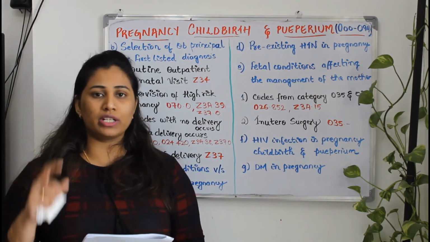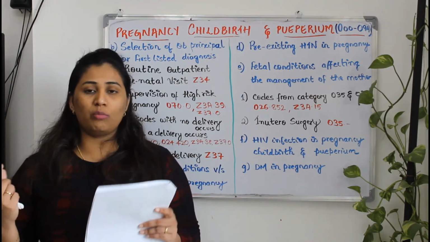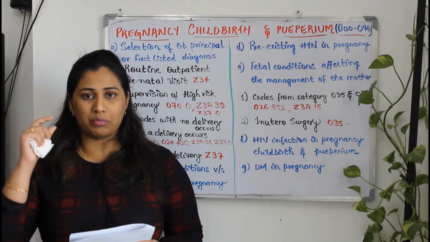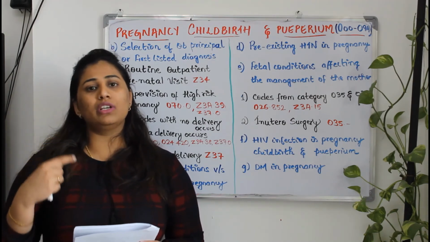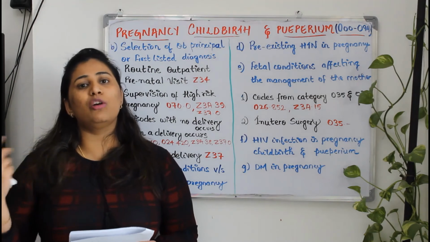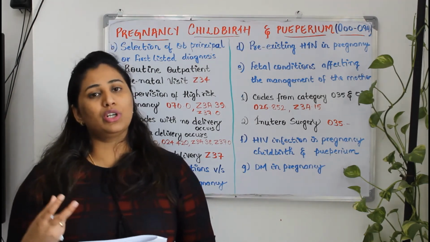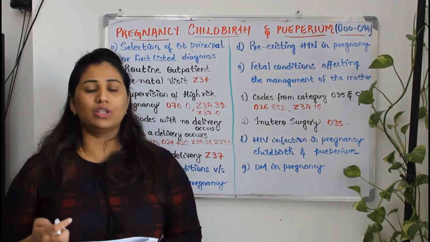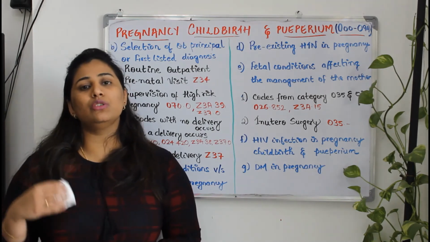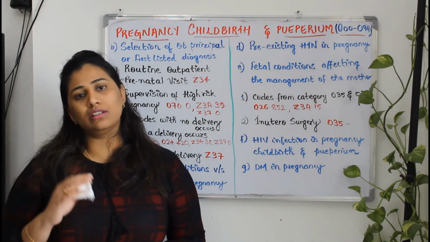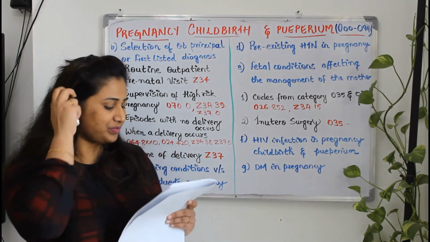In this case, the coding scenario will be spotting complicating pregnancy, second trimester as the primary code, and the secondary will be the weeks of gestation. No need to mention any complications of the baby in this particular coding sequence. Understood? If it is complicating, we need to mention that. And if it is not complicating, then no need to mention that.